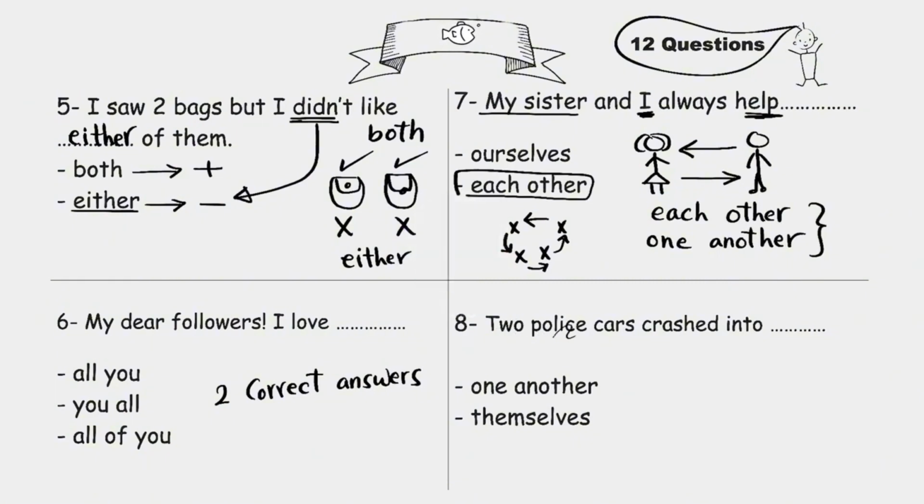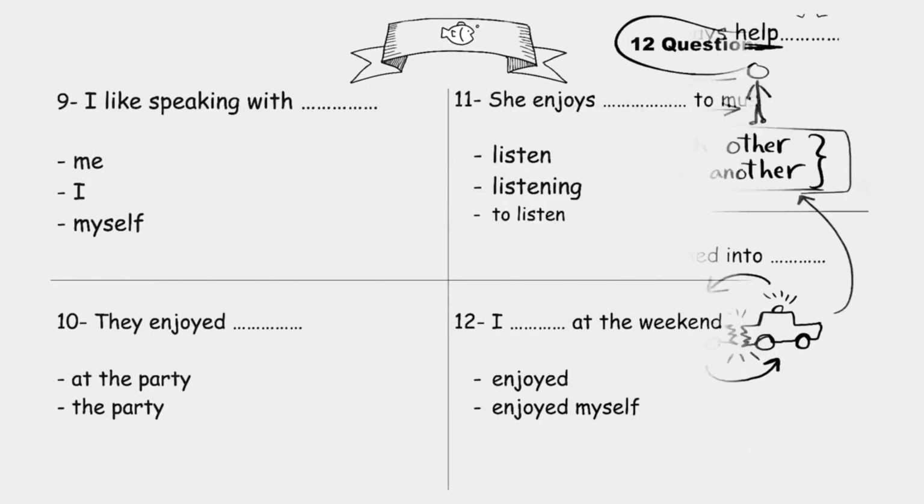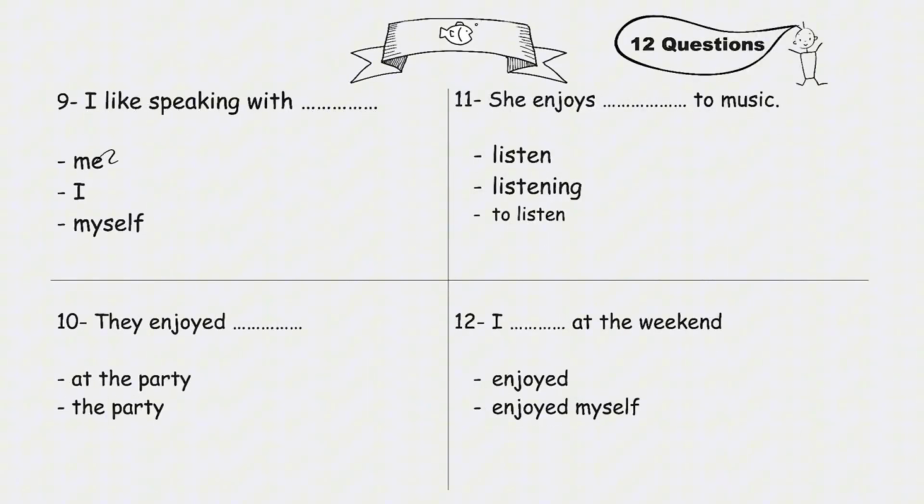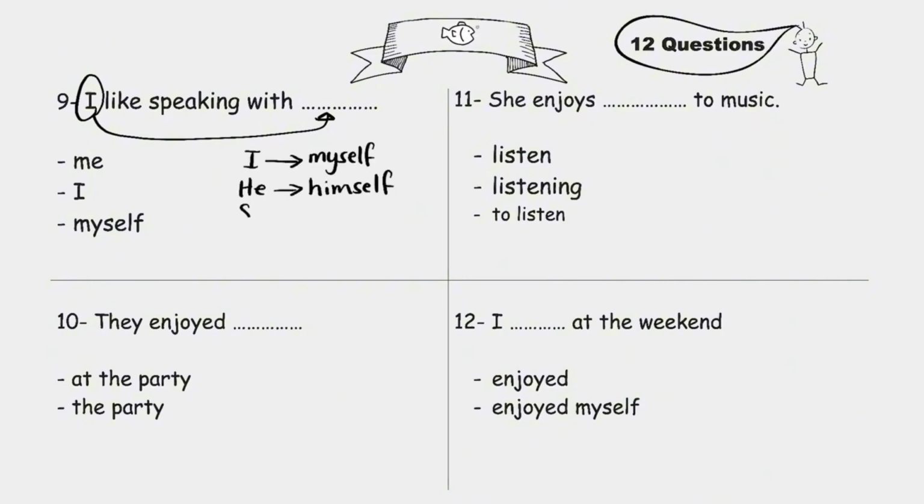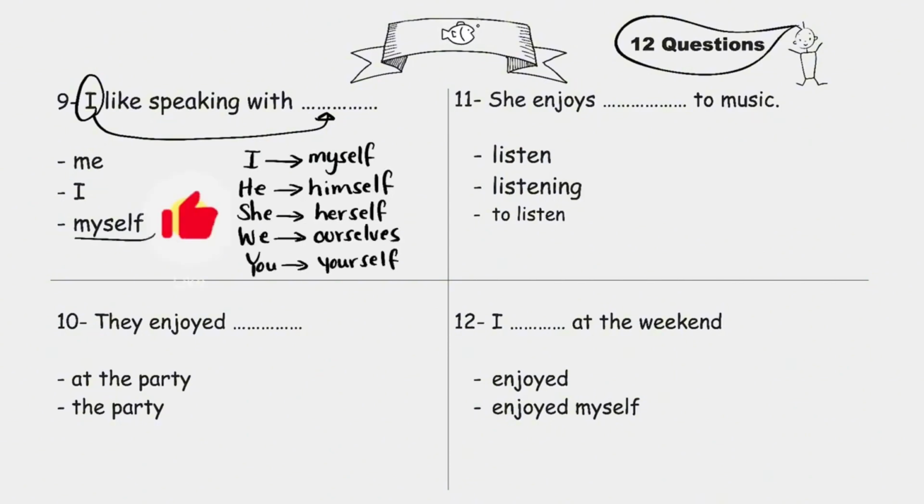You answer this one. 2 police cars crashed into one another or crashed into themselves. So here are 2 cars. This crashed into this and this crashed into this. So follow this rule and answer. I like speaking with me, or I like speaking with I, or with myself. Listen guys, when the subject of the sentence, this first word, is the same as the object, if they're the same, we use here reflexive pronouns. With I, use myself. With he, use himself. With she, herself. We, ourselves. You, yourself, and so on. So the answer here is myself.